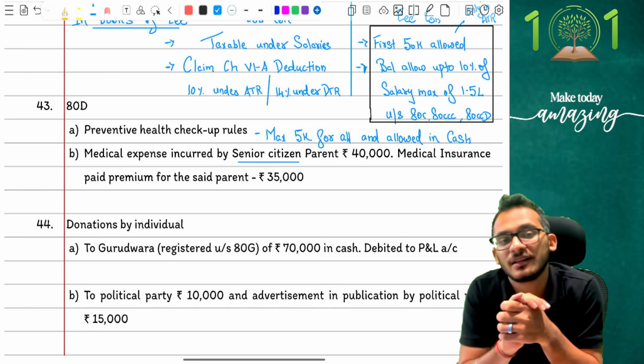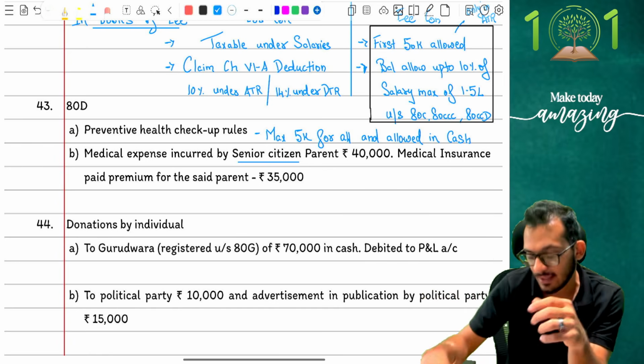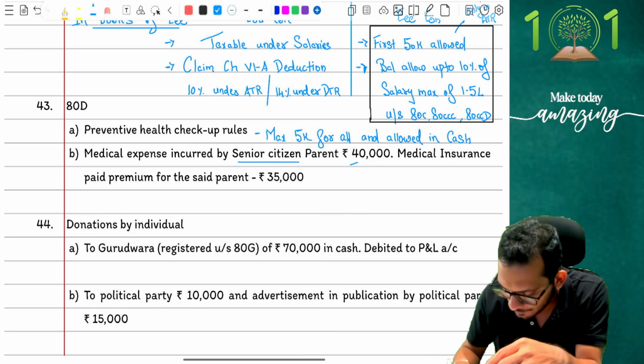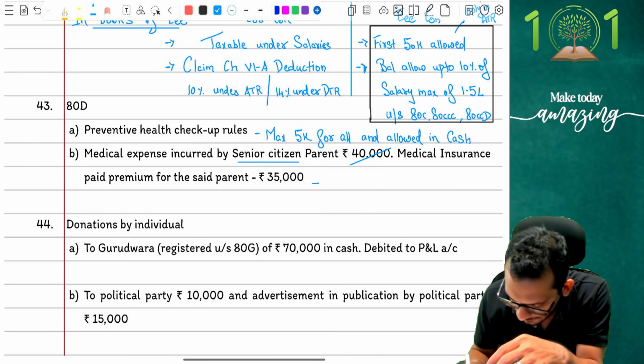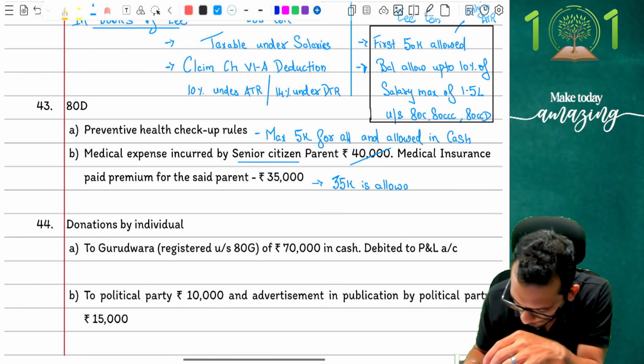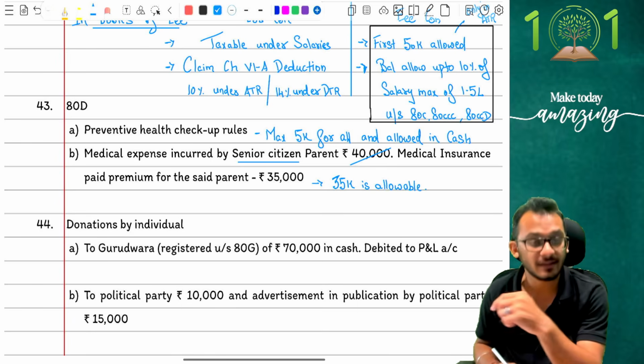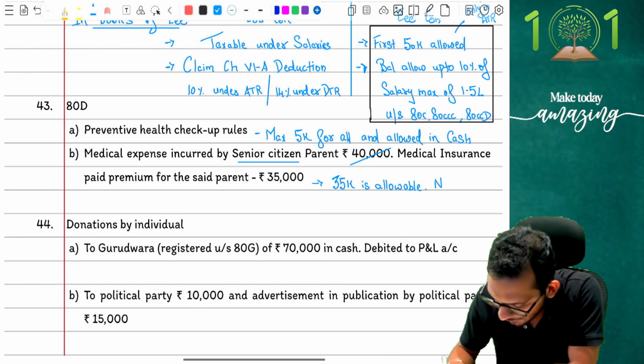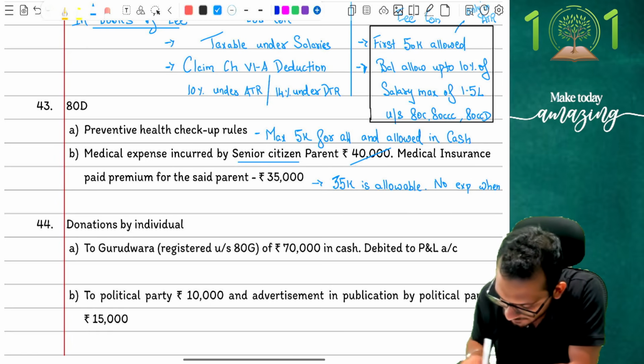Same parent, I've incurred medical expenses. You cannot claim the expense at all. The answer is rupees 35,000 is allowable. No expense when insurance is there.